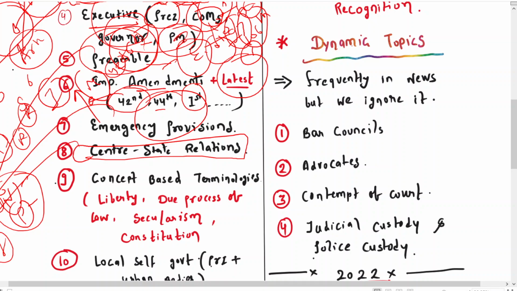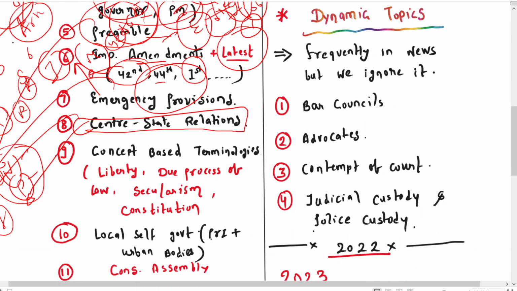That comes here, in the center state relations. You can explore the power of Rajya Sabha in approving legislation regarding the state, and also in what cases the state legislature can request the parliament to make laws. Try in that way so you can cover it.